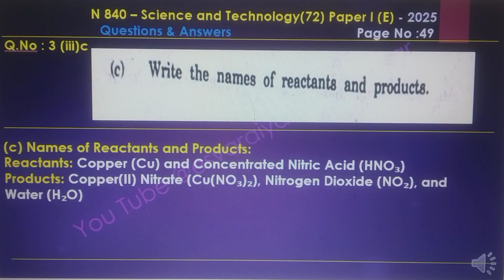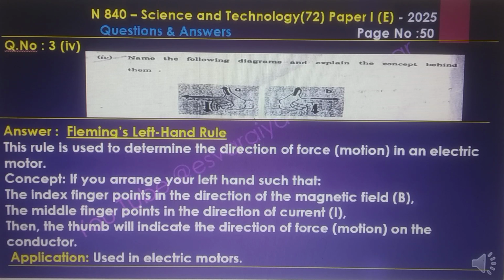Question number 3c, write the names of the reactants and products. Name the reactants and products. Copper and concentrated nitric acid are the reactants, and copper(II) nitrate, nitrogen dioxide and water are the products of this reaction.